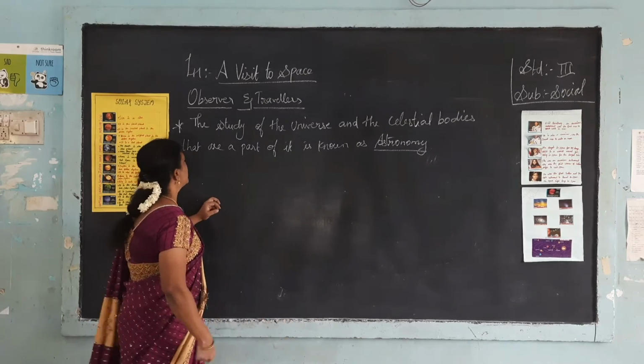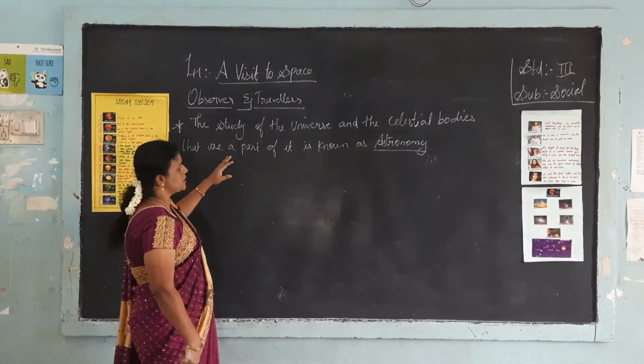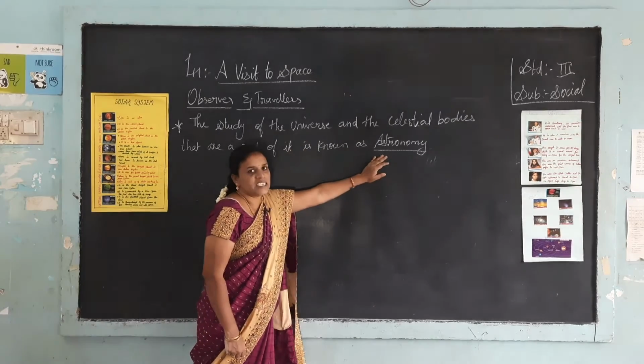So what is astronomy? The study of the universe and the celestial bodies is known as astronomy.